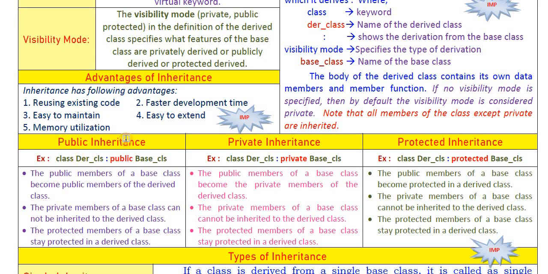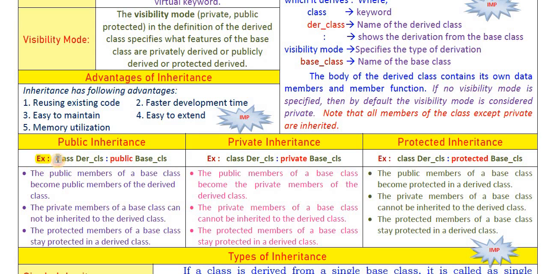Next is public inheritance and private inheritance, protected inheritance. So there are different types of inheritance based on visibility mode. Here an example is given.